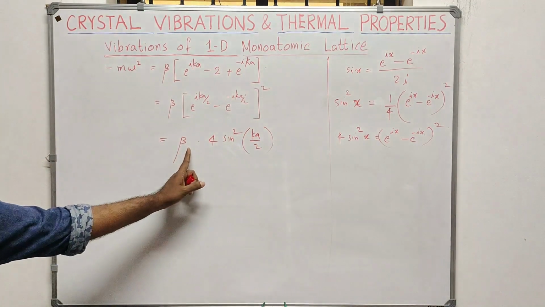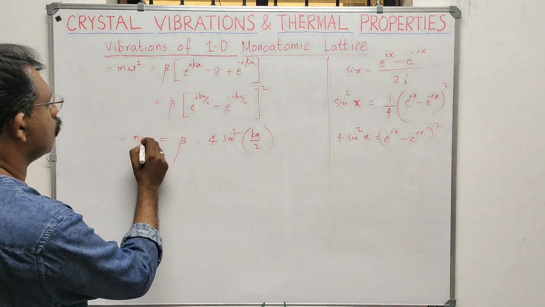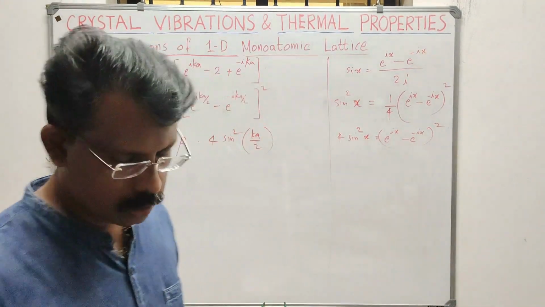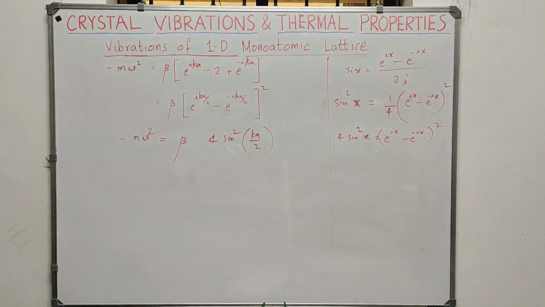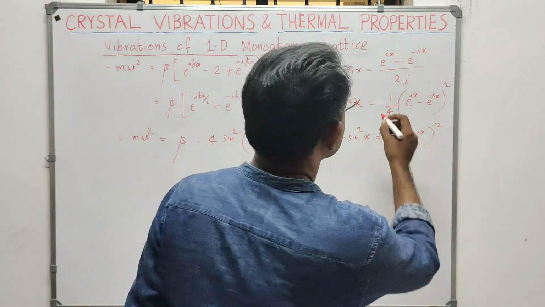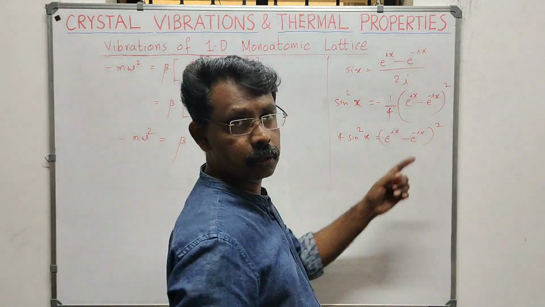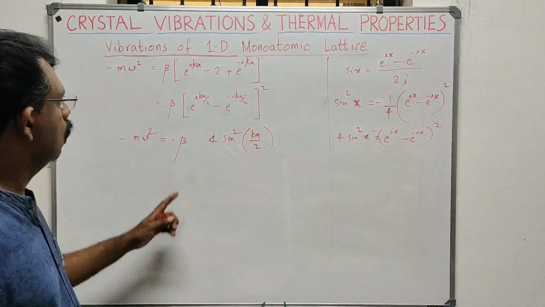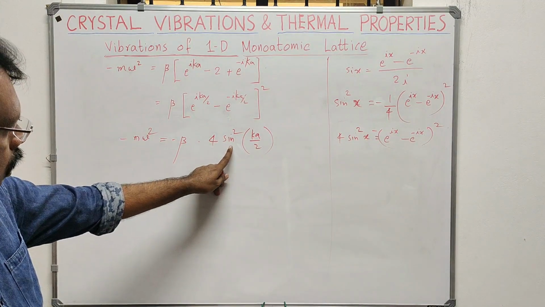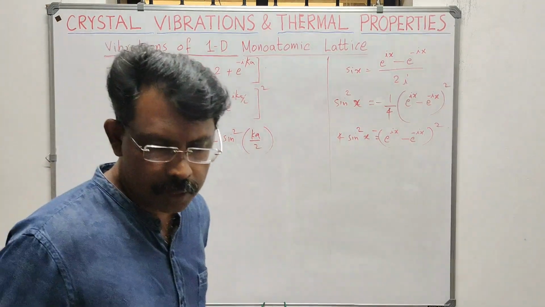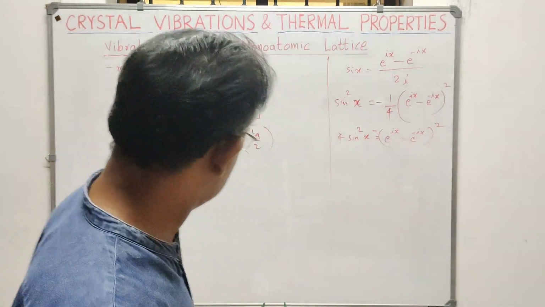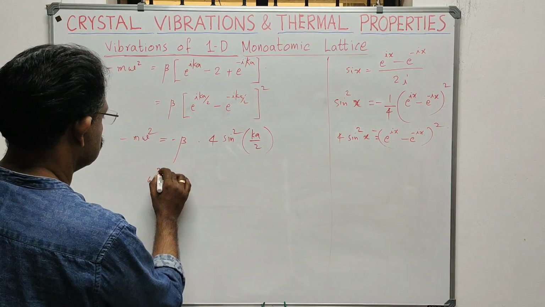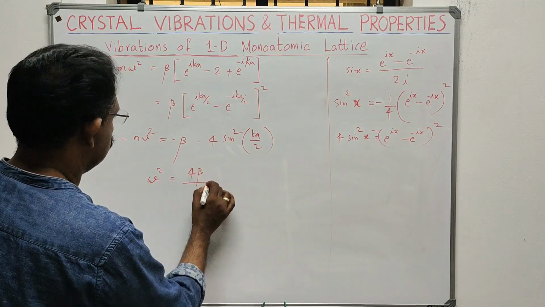On the left hand side I have minus m omega squared, which is equal to minus, because 1 by 4i squared gives a minus, so minus 4 beta sin squared ka by 2. What we want is omega. So omega squared will be equal to 4 beta divided by m, into sin squared ka by 2.